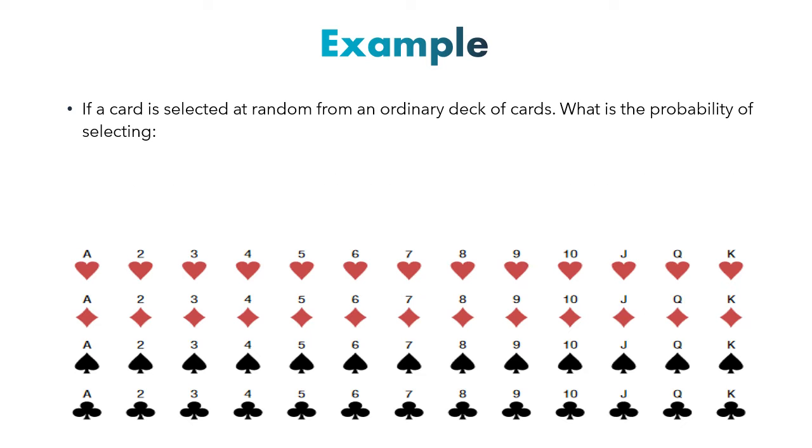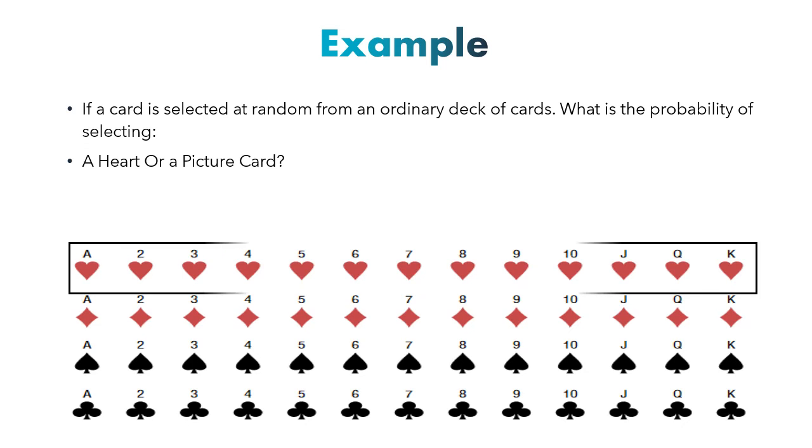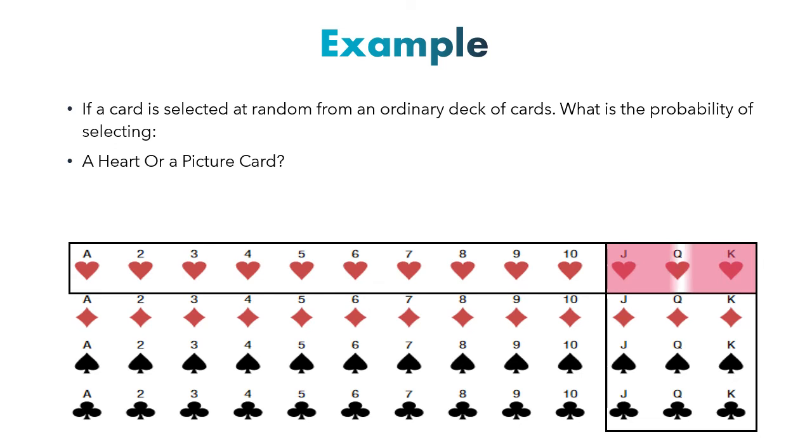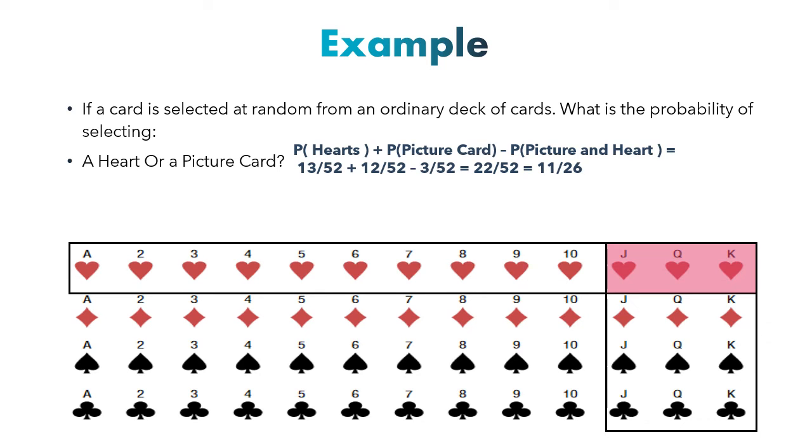If a card is selected at random from an ordinary deck of cards, what's the probability of selecting a heart or a picture card? So we have 13 hearts and we have 12 picture cards, but 3 of the picture cards can be hearts. So the probability of a heart or a picture card is going to be as follows.